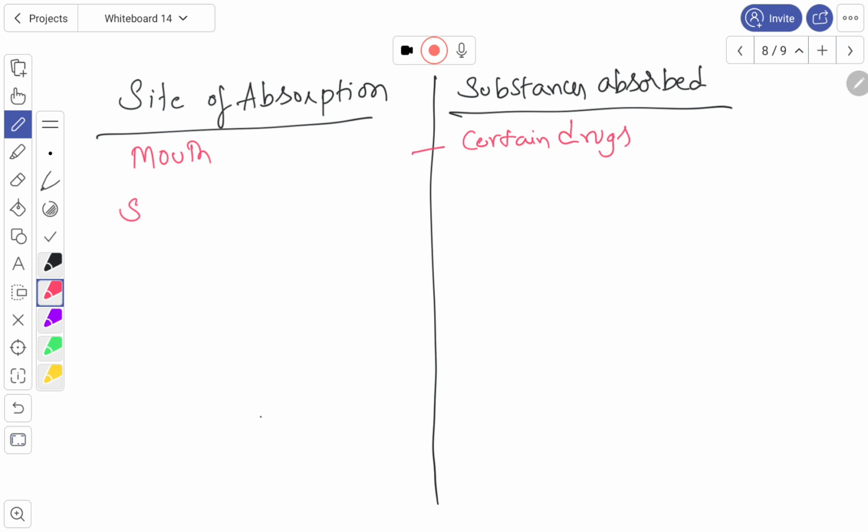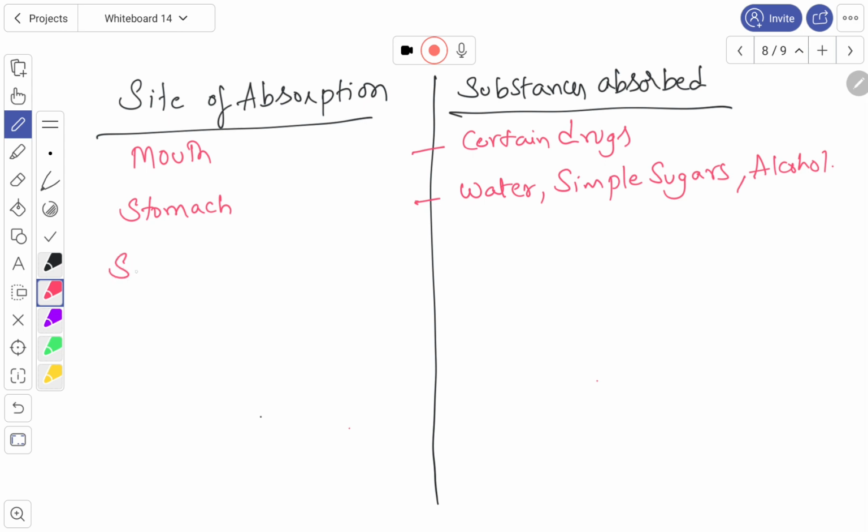Okay, second one is stomach. What are the substances absorbed in the stomach? In the stomach we can see water, simple sugars and alcohol. So these are the substances.